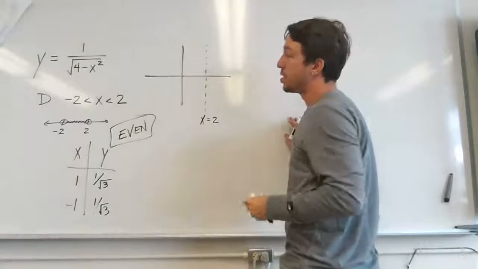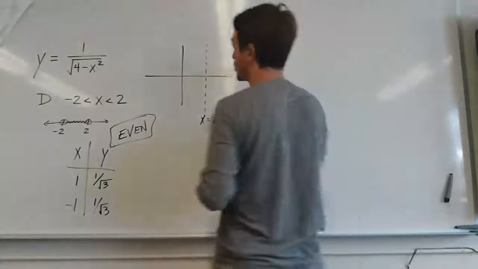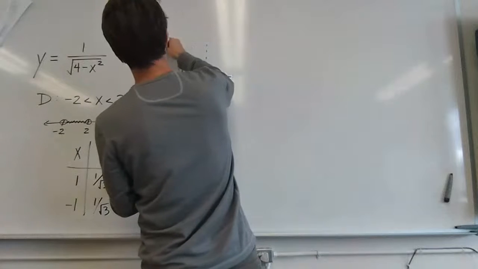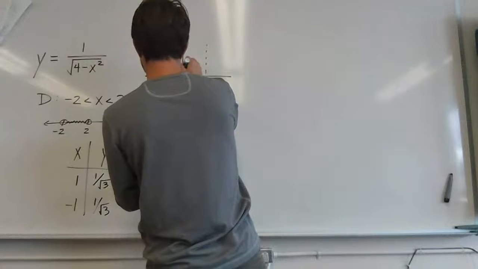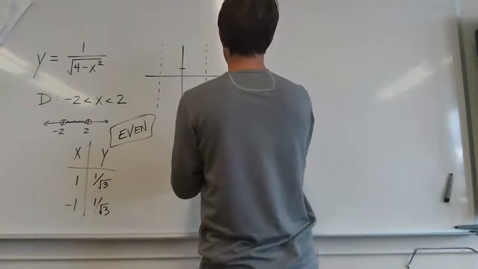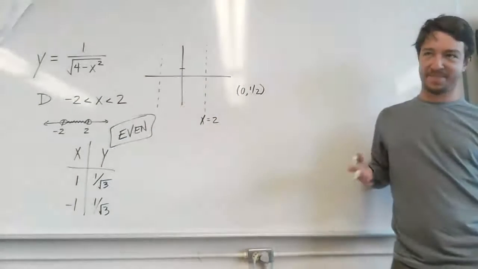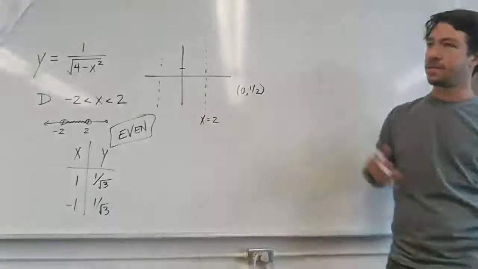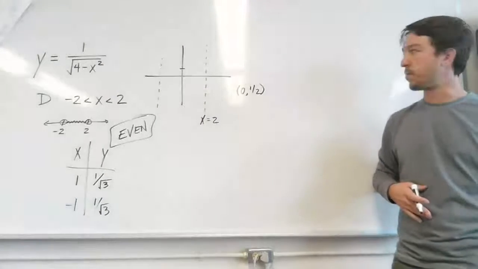By the way, what's the y-intercept of this function? 1/2. Very good. Does everyone understand that? To get the y-intercept, you plug in 0. You plug in 0, that reads 1 over root 4, which is 1 over 2.